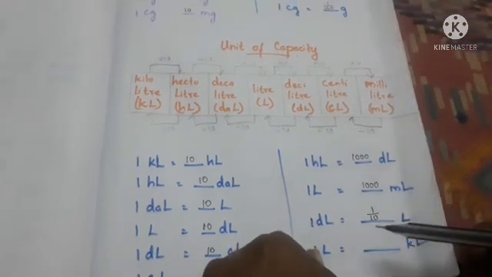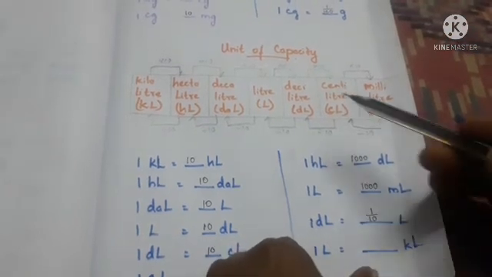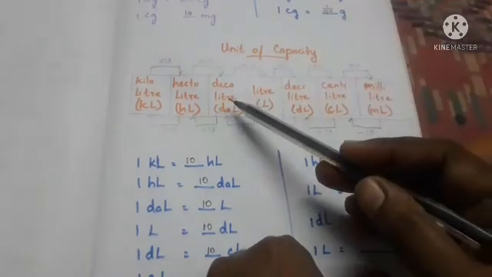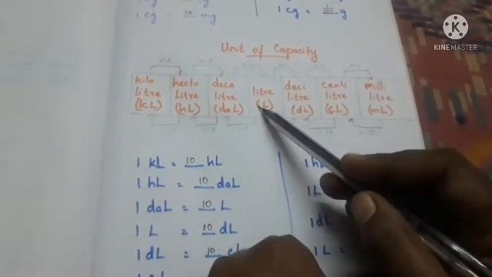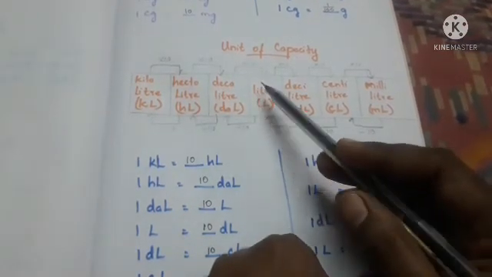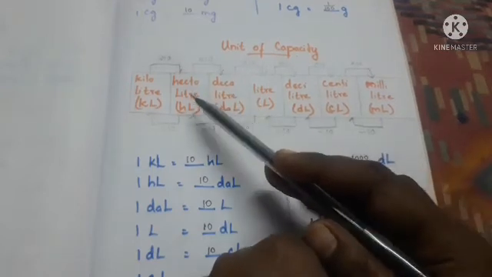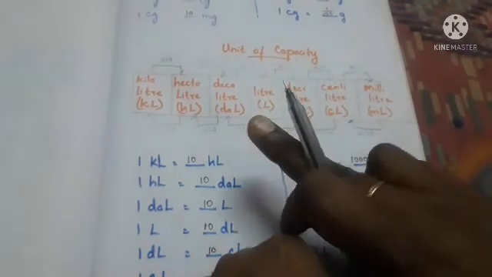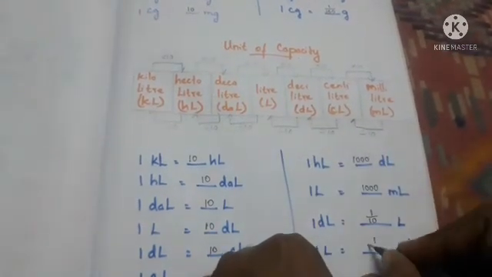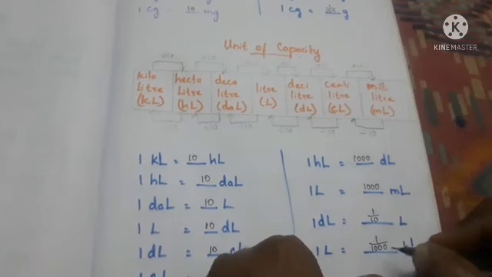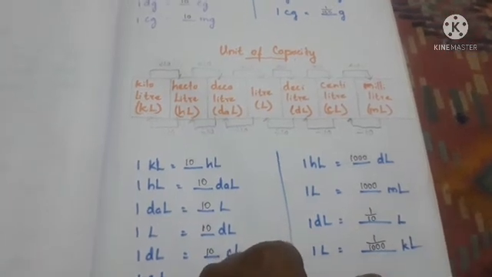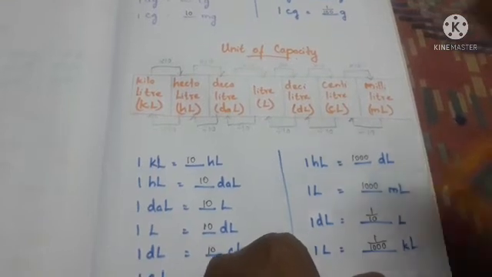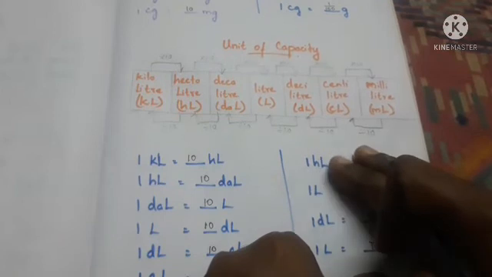Next we have to convert liter to kiloliter. 1 liter is equal to how many kiloliters? Kiloliter is here. From liter we move to decaliter, then hecto, then kilo. So 1, 2, 3, 3 steps. We are moving from lower to higher, so we have to divide by 1000. So 1 liter is equal to 1 by 1000 kiloliters. I hope you understand. So by using these conversions we can do some problems.